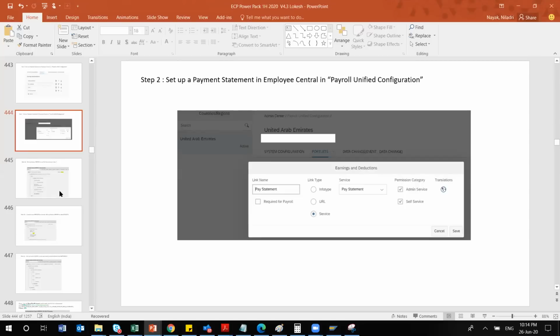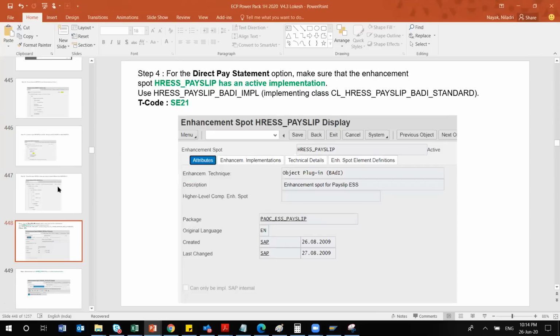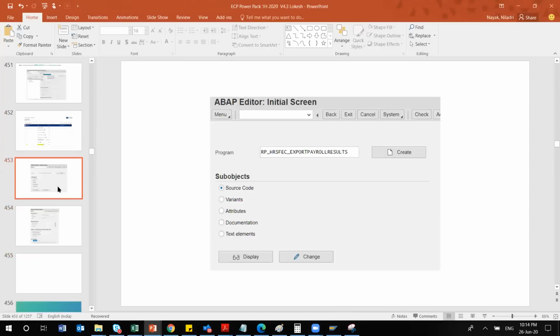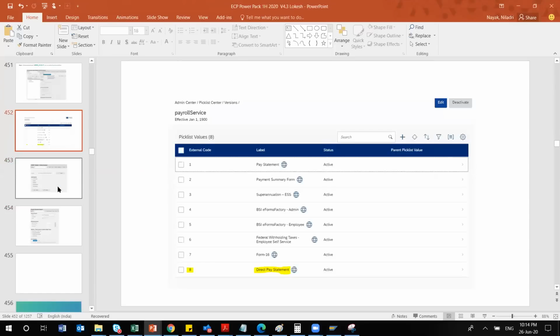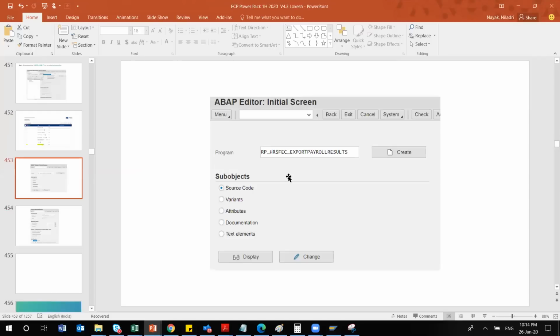That is the only difference. Once it is done, this is the scenario of direct case. In case you are not using direct case, rather you are using Fiori based or arrow based, then you have to schedule this program, called RP_HRSFEC_EXPORT_PAYROLL_RESULTS. Okay, this program you need to schedule so that your payroll results will be pushed into your EC system.